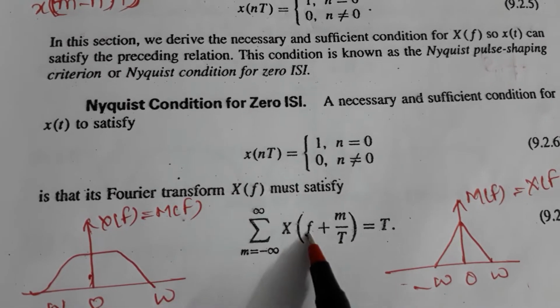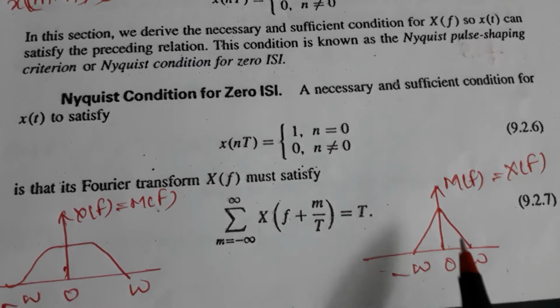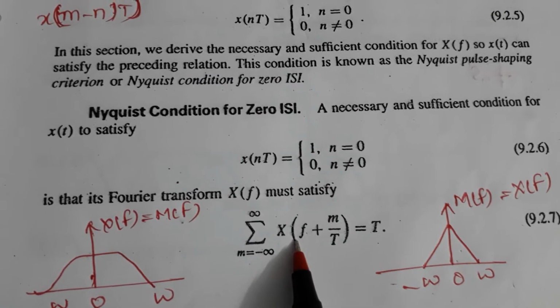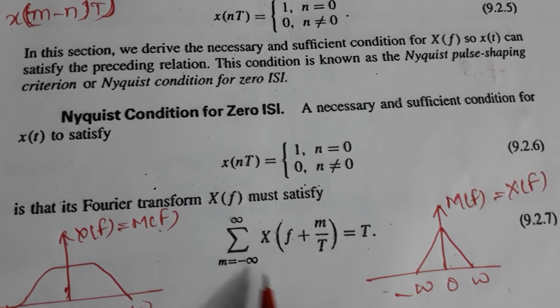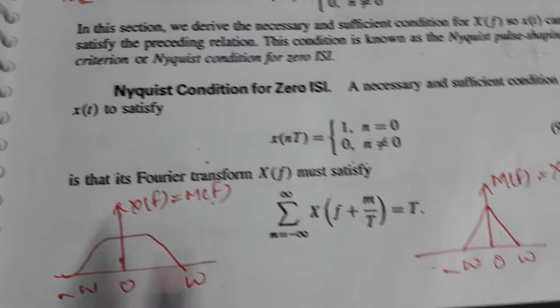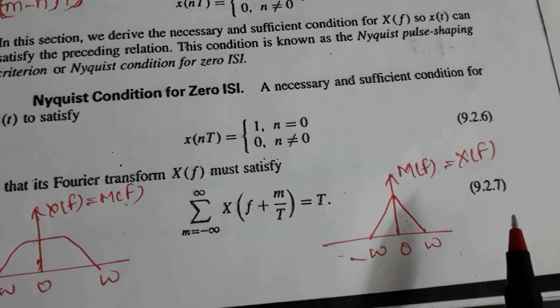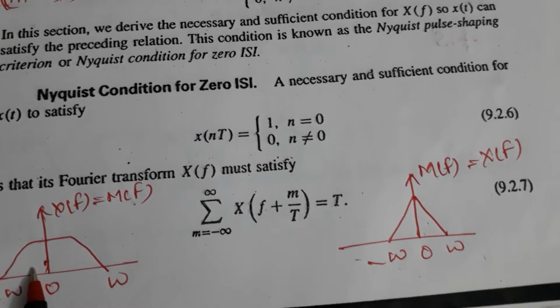Now x of (m plus m of t) is nothing but the input. I have performed the Fourier transform of the input, and what I have got is a train of impulses. The spectrum can be represented like this, or like this; whatever you want, you can write it. So remember, X of f is this or this.